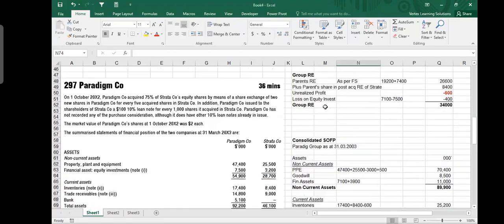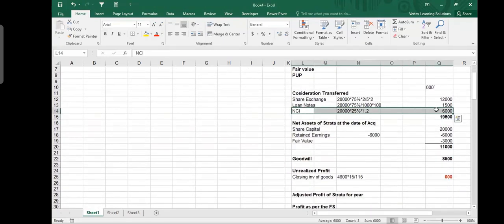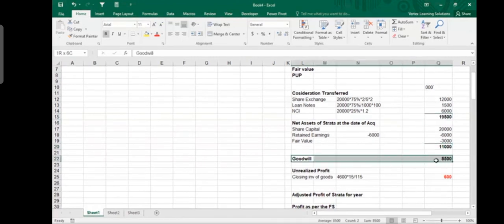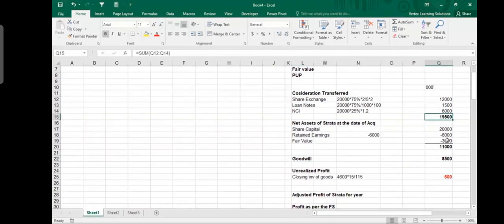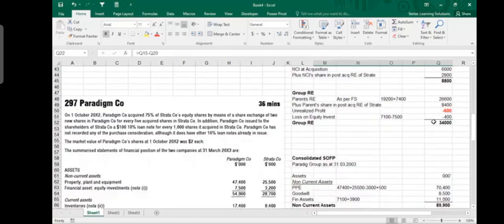If you pay attention, if we go up, what happened? What we gave as a group, including NCI, because the group balance sheet will include non-controlling interest, together we paid 19.5 million for a business which had a worth of 11 million. The difference was 8.5, which is extra, and that is called goodwill. Only this will be shown in the consolidated balance sheet. Within this 19.5, 11 is cancelled out. If you subtract 11 from 19.5, what is remaining? 8.5. So this 11 and 11 cancel out with each other, and only the difference 8.5 will be shown. 11 will not be shown.